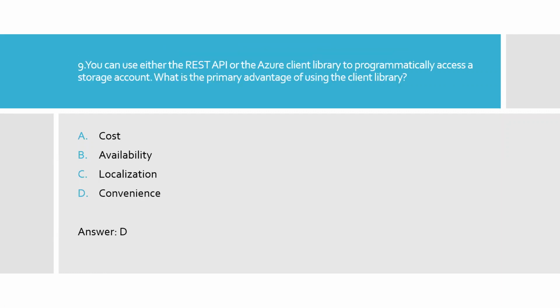Question 9. You can use either the REST API or the Azure Client Library to programmatically access a storage account. What is the primary advantage of using the client library? Option A, cost. B, availability. C, localization. D, convenience.